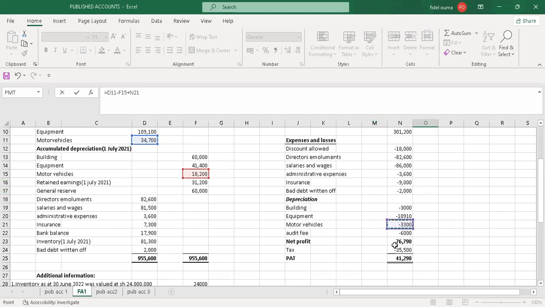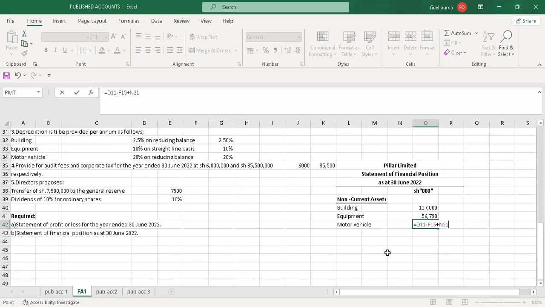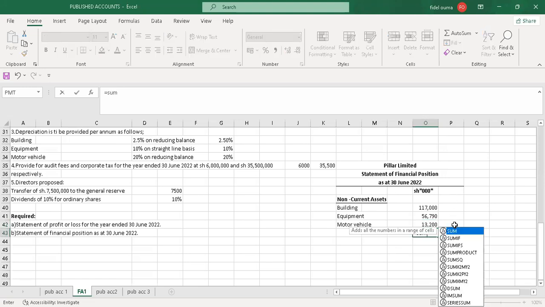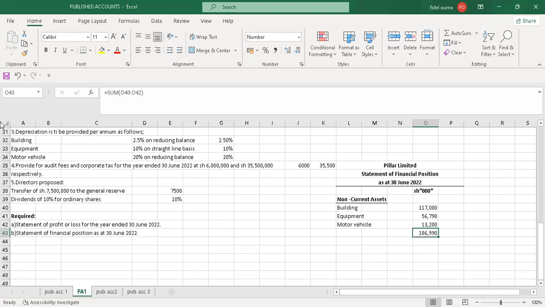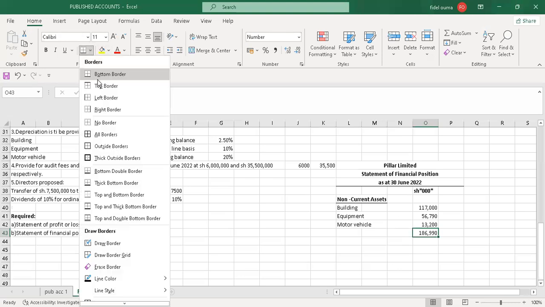I'm just adding because I put these values under expenses and they're negative. I hope that is clearly understood. So I'll have 13,200. I'll sum this for the total non-current assets, and let me create the top border.